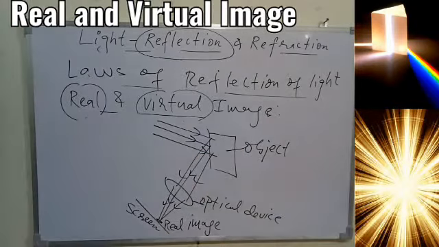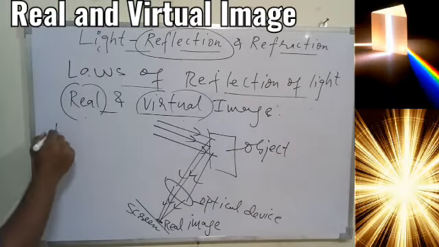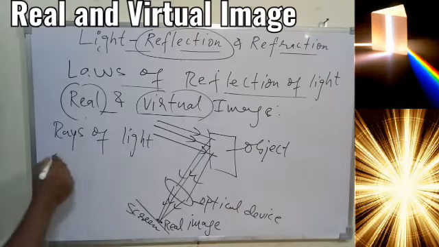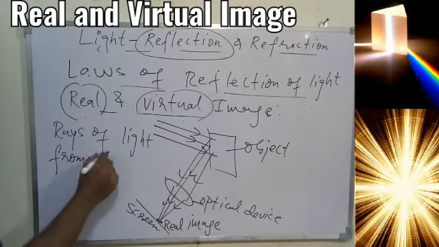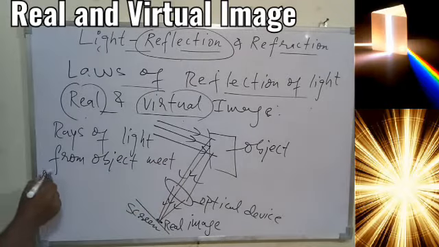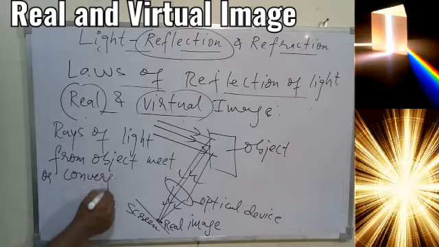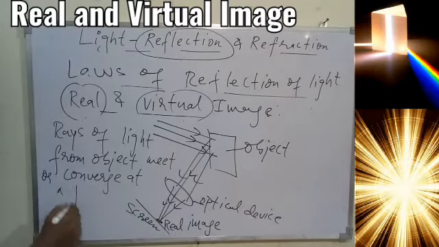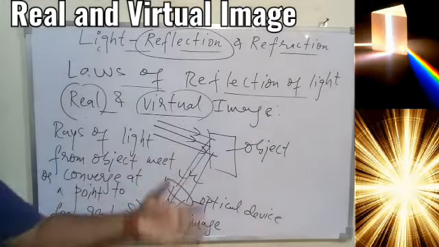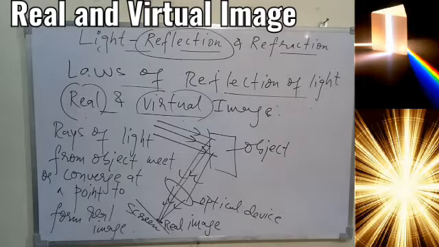This is the concept of a real image: the rays of light from the object meet or converge at a point to form a real image. It is a simple concept like this. We'll understand it with the help of different optical devices in the next classes.